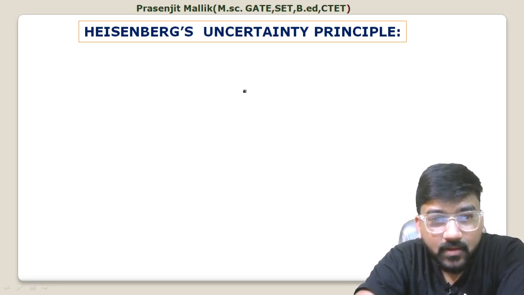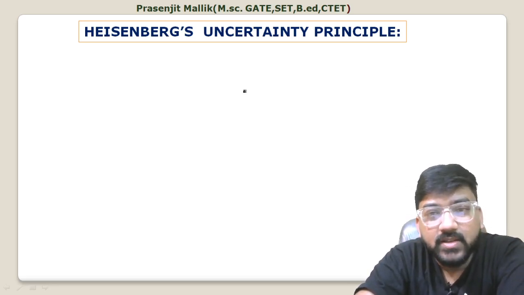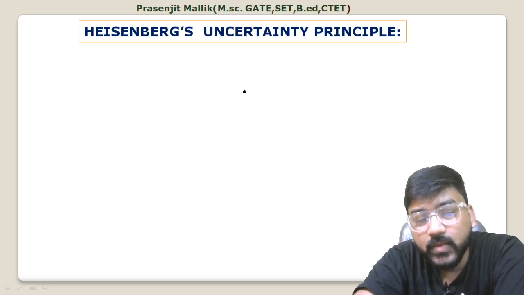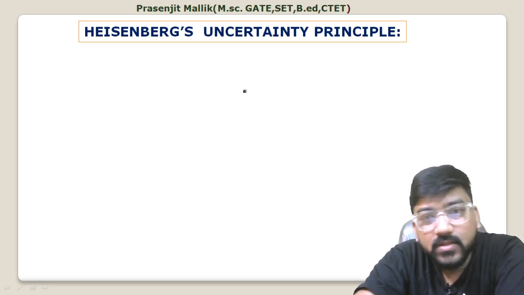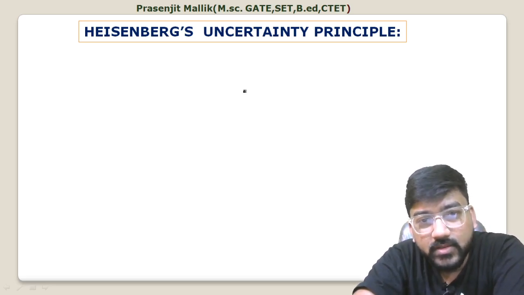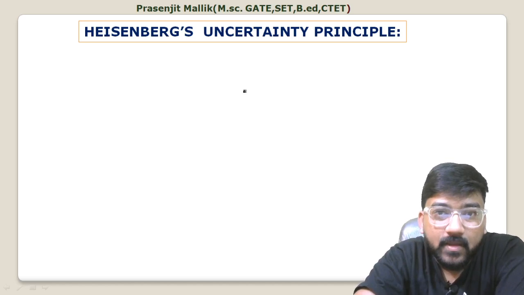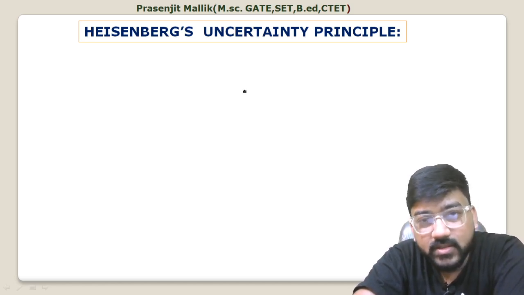Okay. So today we'll discuss Heisenberg's uncertainty principle. In the last class, I discussed the particle versus wave and the dual nature. When we see the particle behavior of a quantum particle, something like an electron, and how we have seen the wave behavior. We have discussed this in great detail.